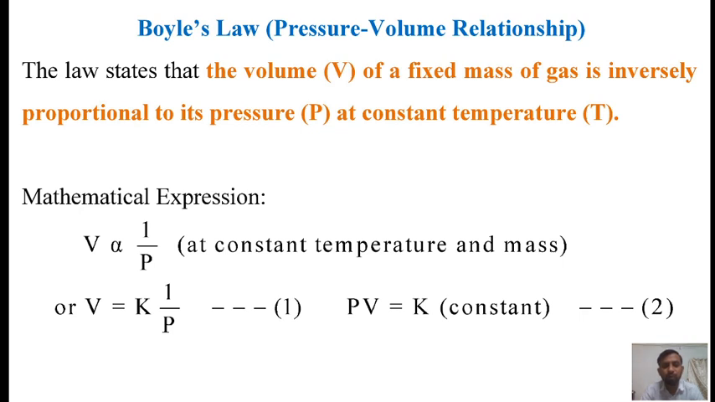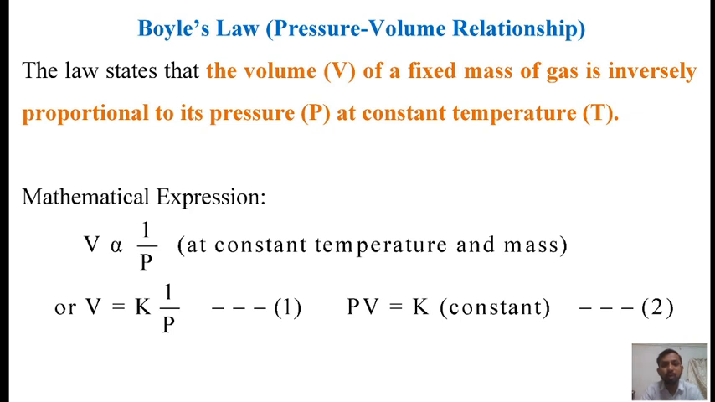The first quantitative relationship between volume and pressure of a gas was studied experimentally by Robert Boyle in 1662, and he reported that the volume of a gas at constant temperature decreased with increasing pressure. This highly important generalization is known as Boyle's law. The law states that the volume of a fixed mass of gas is inversely proportional to its pressure at constant